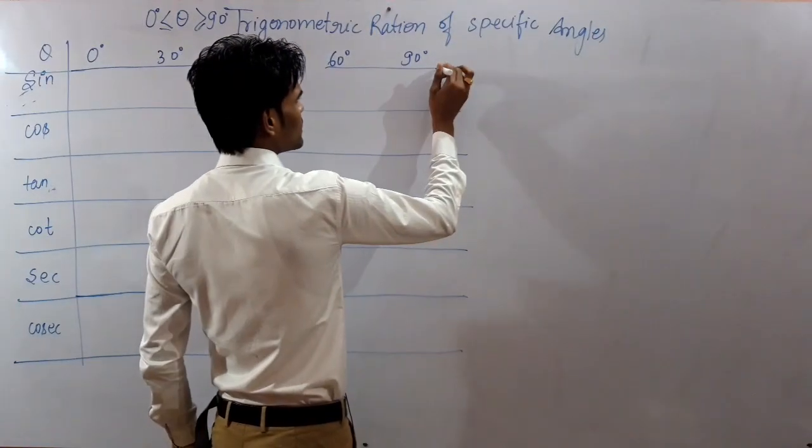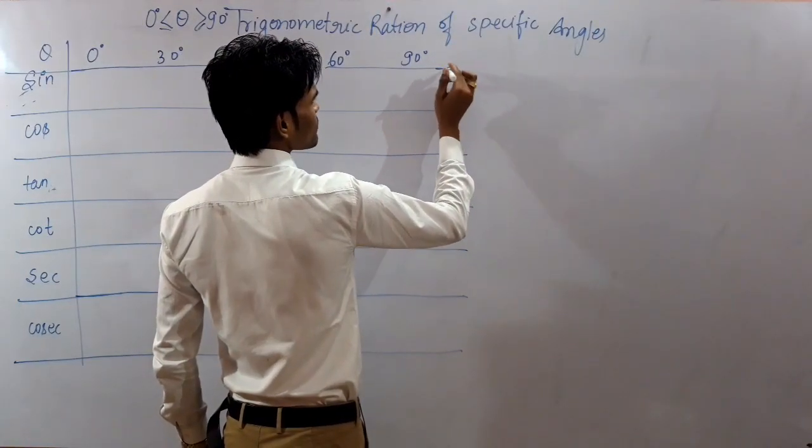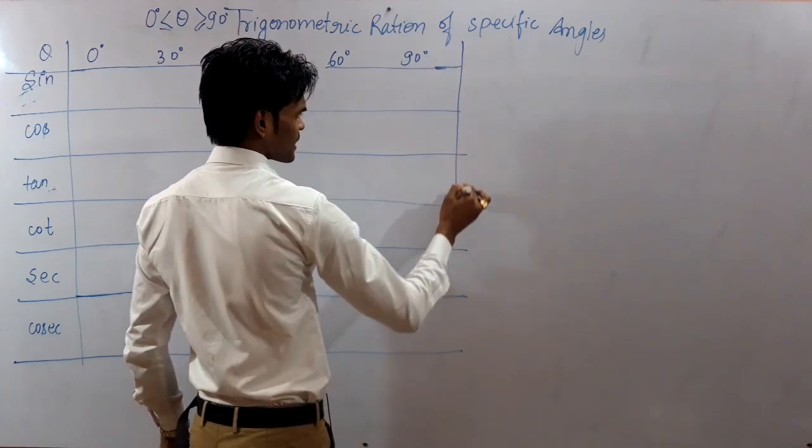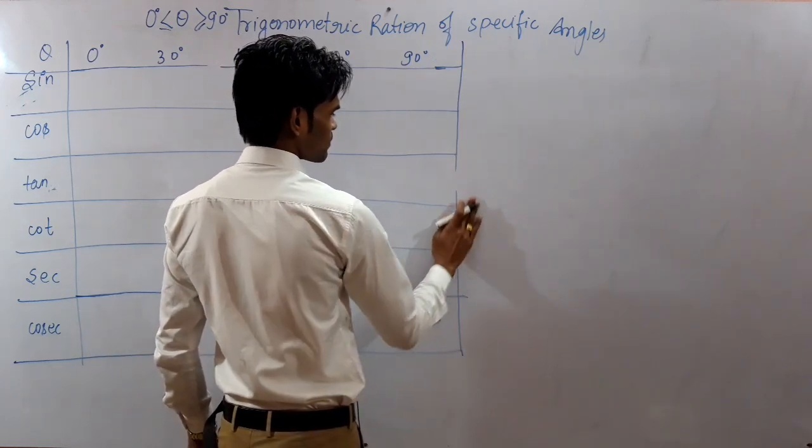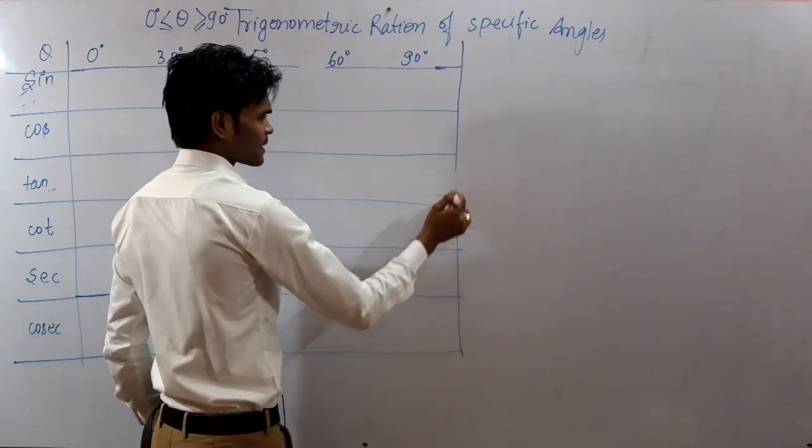Then finally we will come to the solution of exercise 8.2. Okay, so here I have constructed a table. You need to construct it also. Everyone construct.